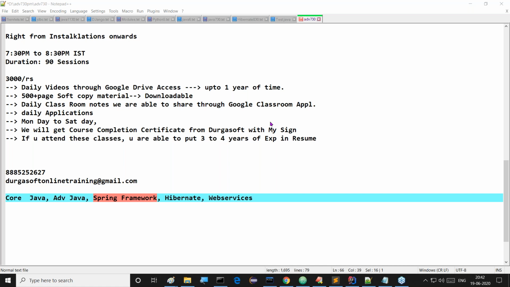Spring and Spring Boot are part of the Spring framework only. They are definitely required at present as per the market outside. We require both Spring and Spring Boot. What is the meaning of framework? Framework is an application that will speed up our application development. That's it, no need to think much about it.